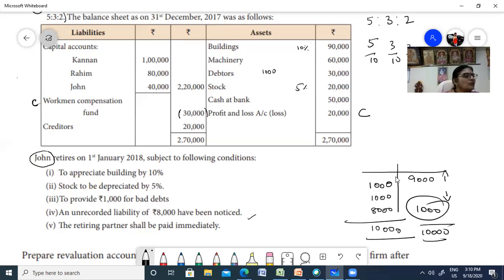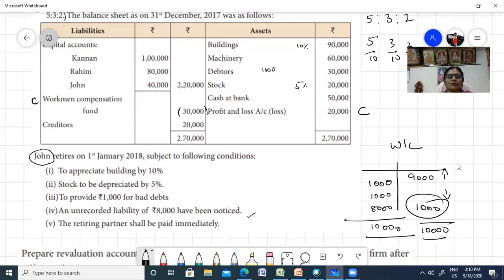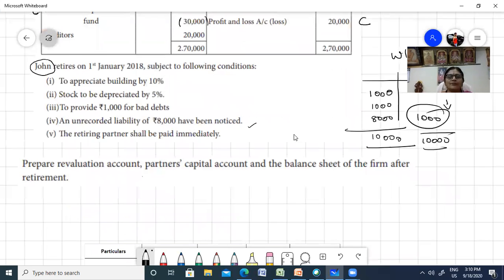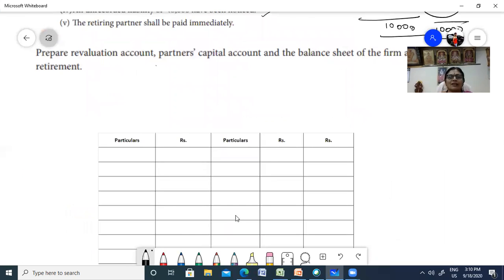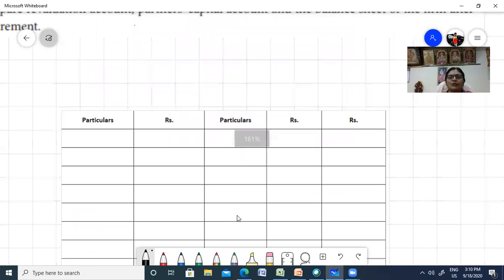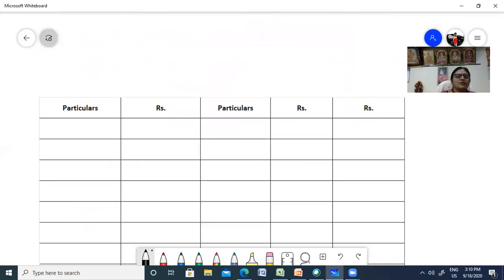Now all that you have to do is put it in a neat form. I just did this roughly for you; this is only a working column. You can do it neatly. I have a format here, and you're already familiar with it, since you have done it in admission. So debit, credit, revaluation account.